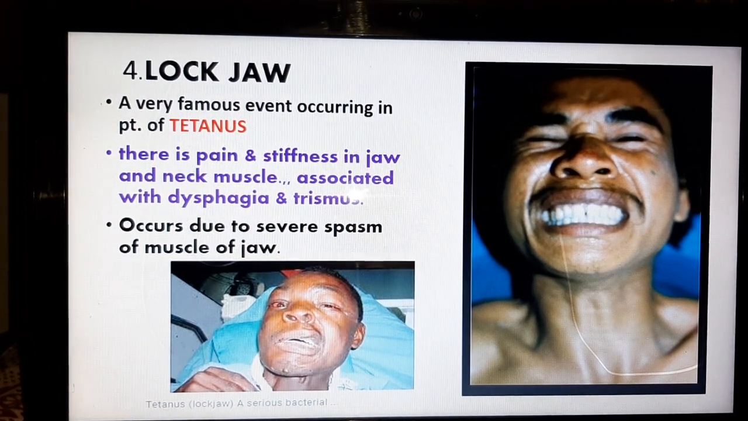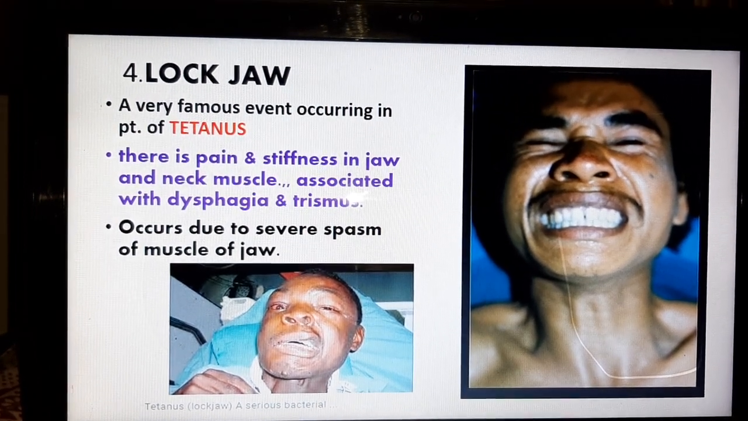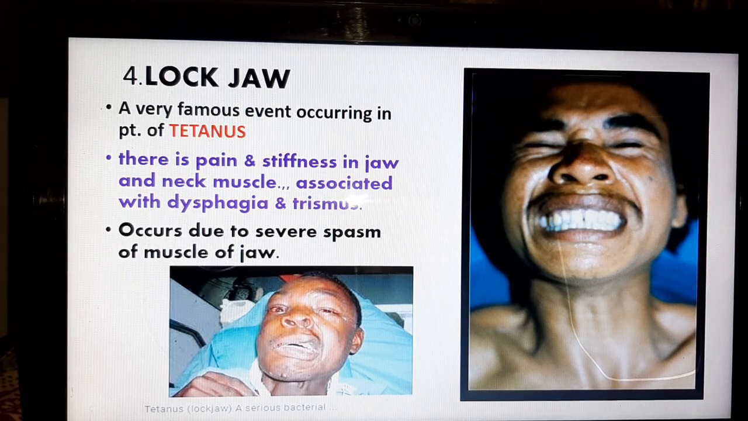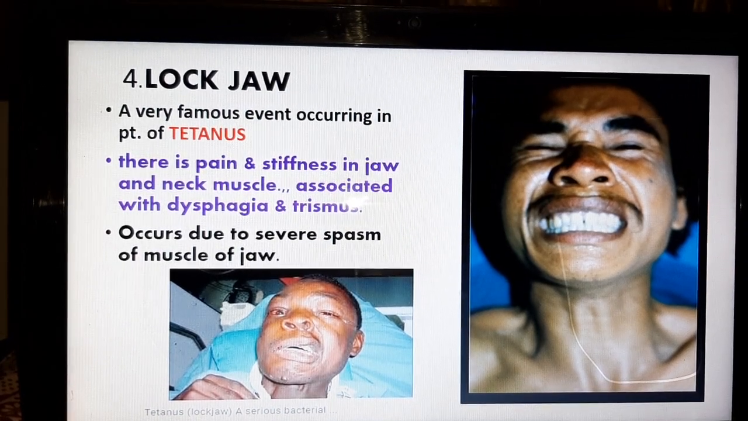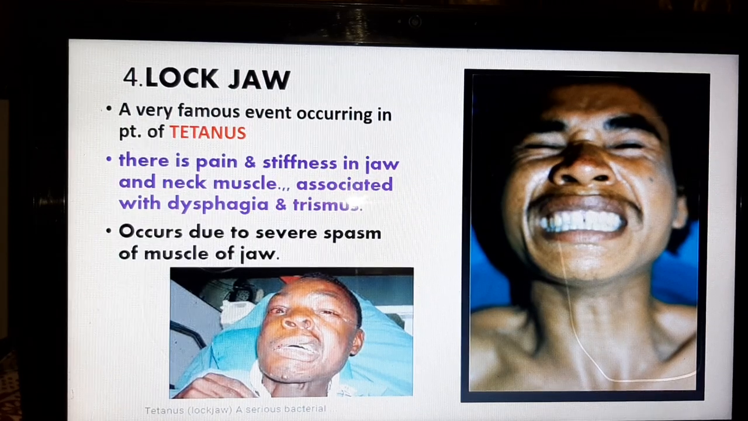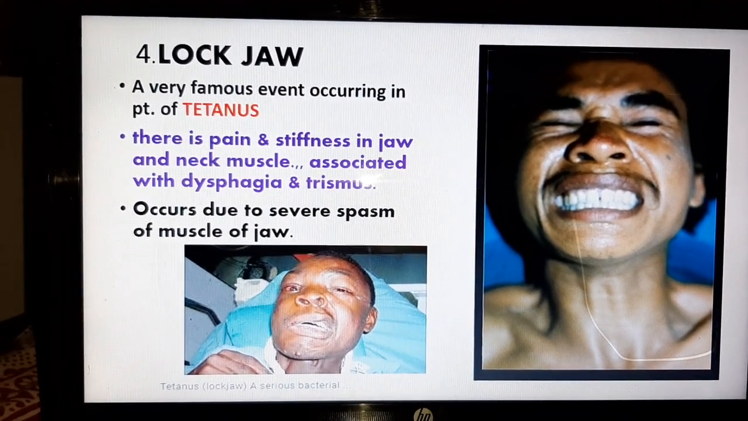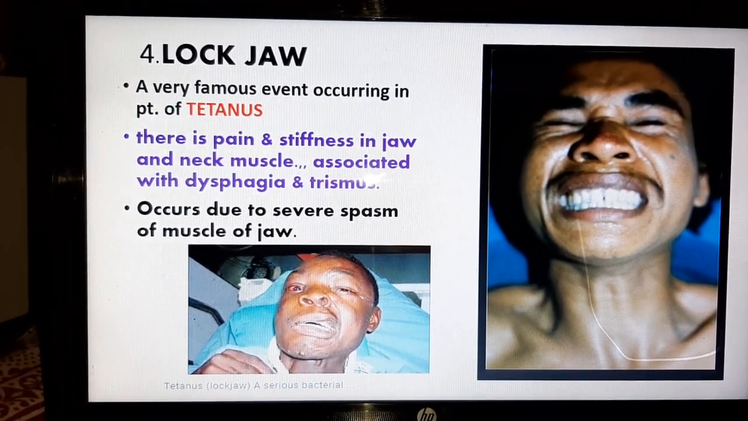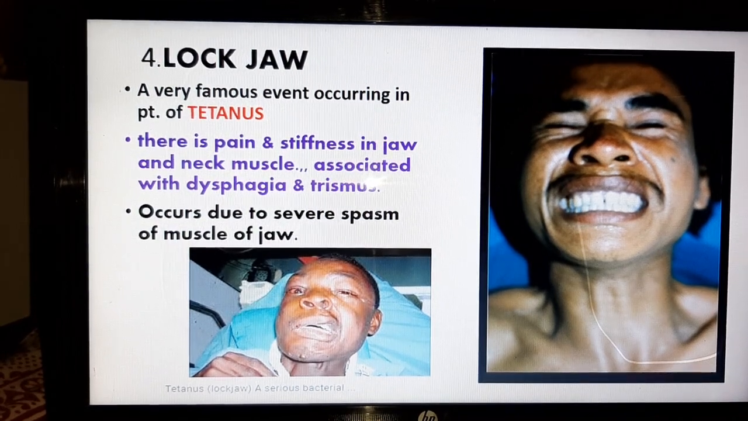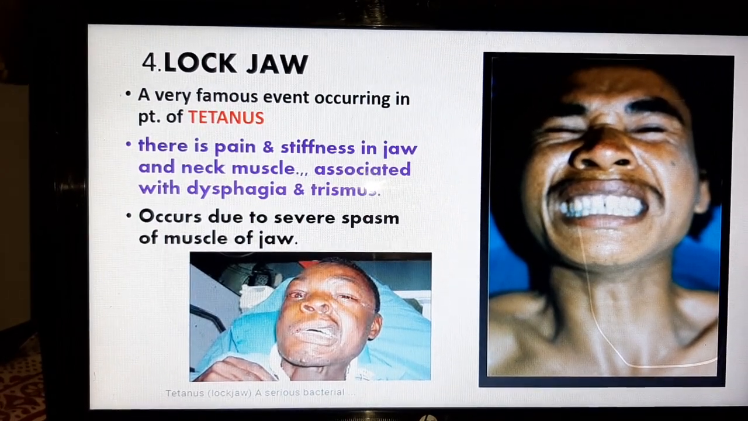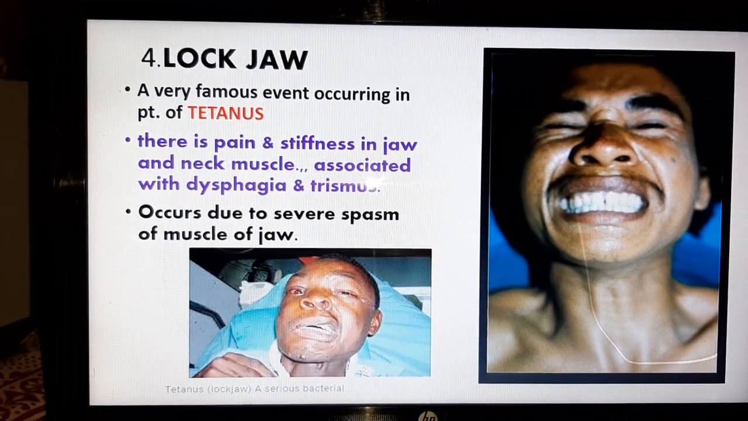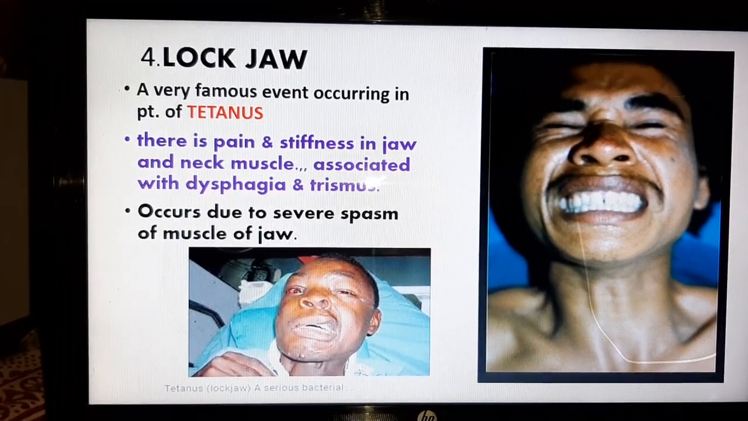Now comes to the term lockjaw. It is a very famous event occurring in patients of tetanus. In this, there is pain and stiffness of jaw and neck muscles associated with dysphagia and trismus. It occurs due to severe spasm of muscles of the jaw or muscles of mastication. Look at the picture and understand the condition, how painful it is, how dangerous it is.